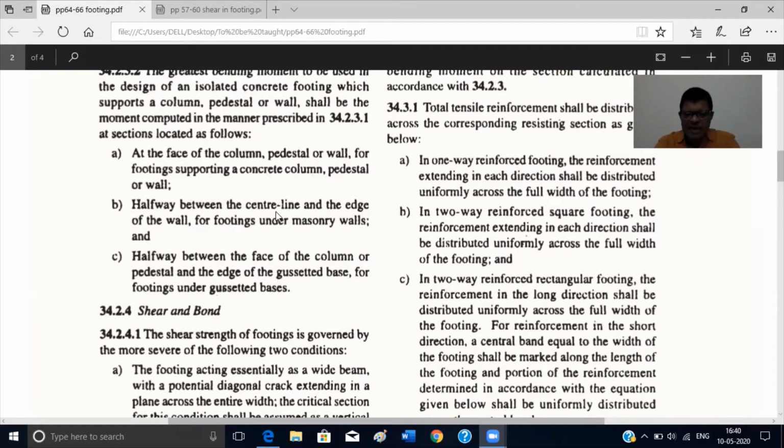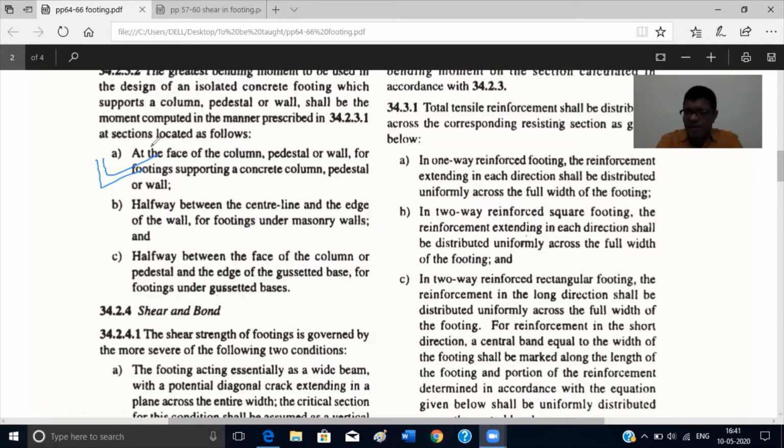Halfway between the center line and edge of the wall for footings under masonry wall. So we are not going for designing masonry walls. Then halfway between the face of the column and pedestal in the edge of the gusseted base for footing under gusseted base. So the only requirement for us is this, because we are going to design an isolated footing, a single foundation